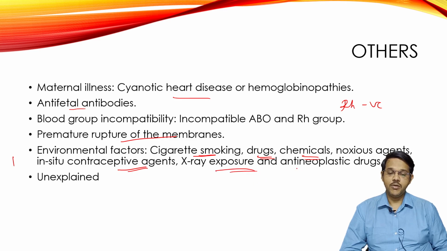X-ray exposure or antineoplastic drugs can also cause it. Then lastly, unexplained causes. In more than 40% of cases, the cause is not known, and spontaneous abortion just occurs.